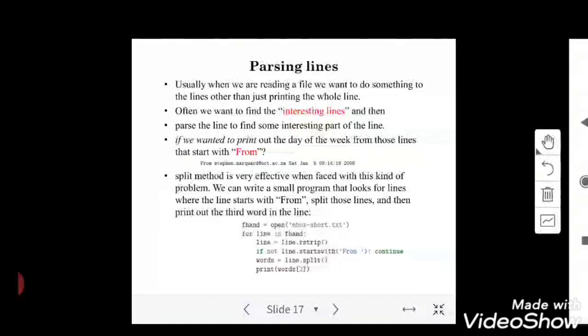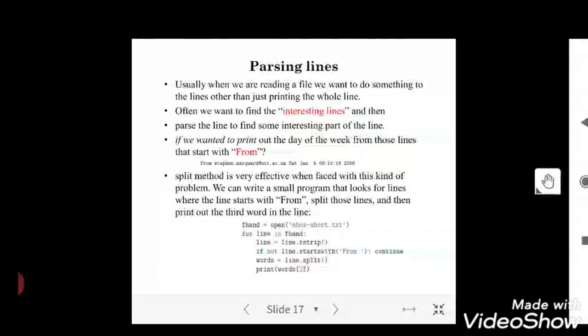Once the words are split, I need to print the third word. Third word means 0, 1, 2, so I need to print the word in the second position. That is the third word, so I will be getting the third word. So that is the logic of this.